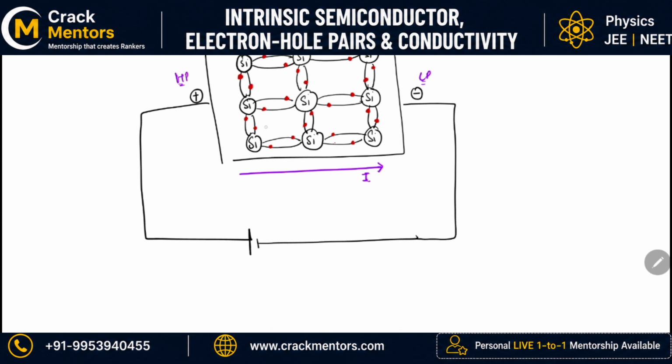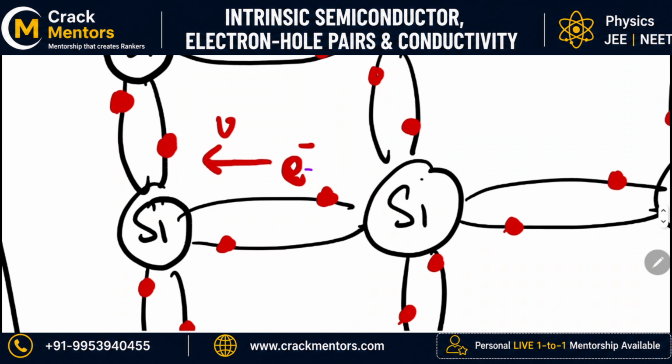Let us say I am taking this electron. What will happen here? The electron will be removed from here and it will start moving in this direction. I hope that is clear. The electron will get out of this hole and start moving in this direction. What is left behind? Can you make a guess? The hole is being left behind. I hope that is clear.